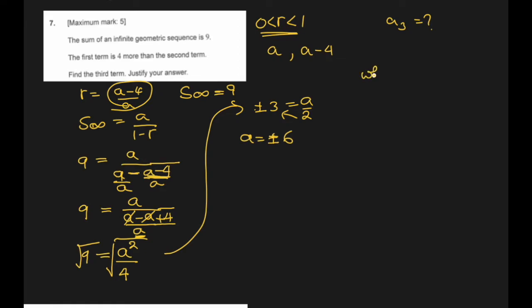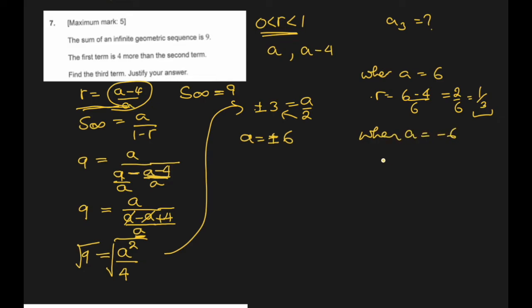So when A is 6, we have this relationship for R. So R will be 6 minus 4 over 6, which is 2 over 6, or 1 over 3. That makes sense. When A is negative 6, negative 6 minus 4 over negative 6 is how much?